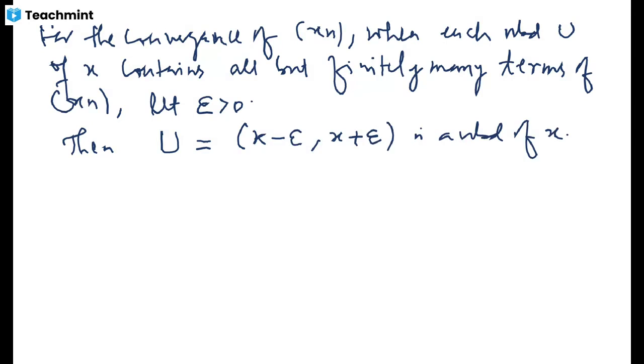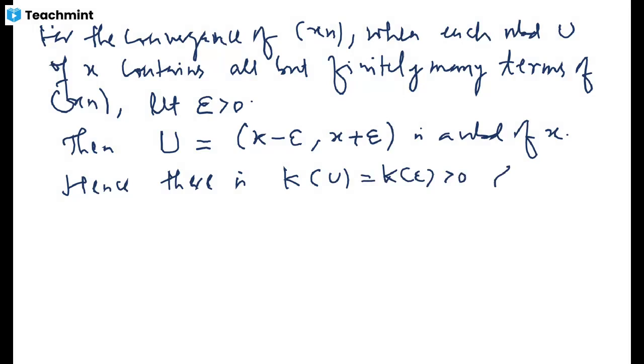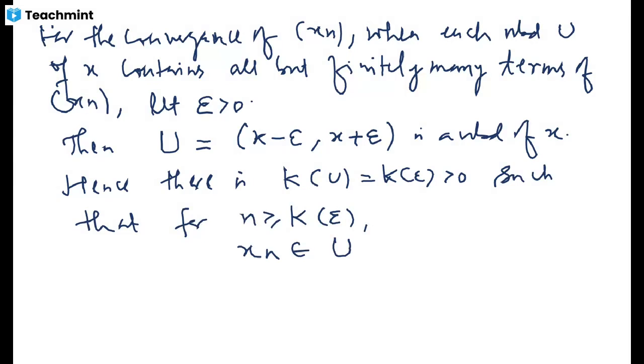Hence, by hypothesis, I will have a natural number depending upon u, and u is defined using epsilon, so it will depend upon epsilon, such that each term after this number k is lying inside this neighborhood. This is definitely the hypothesis.